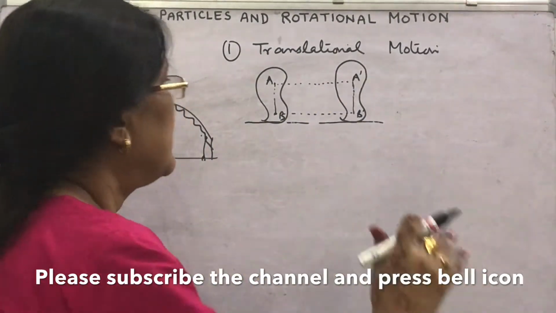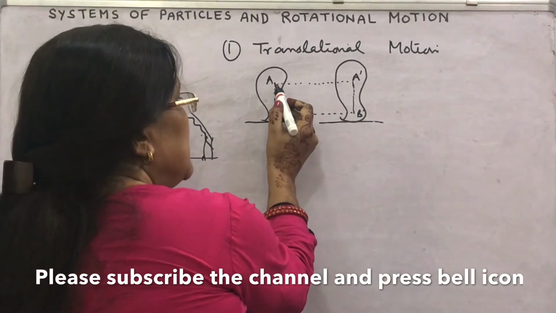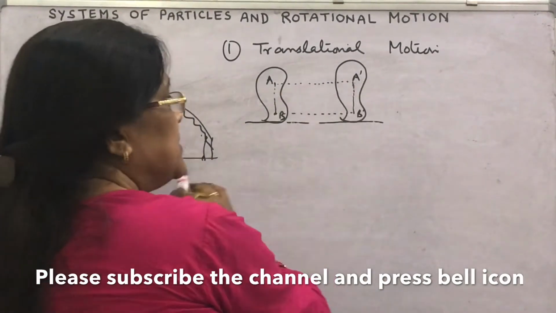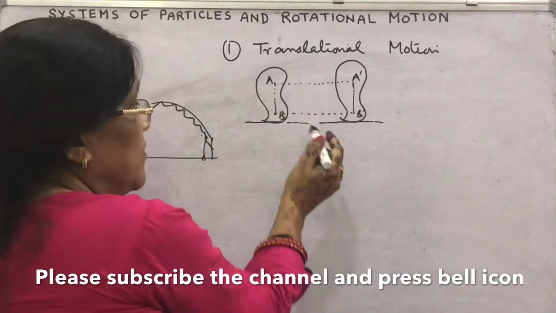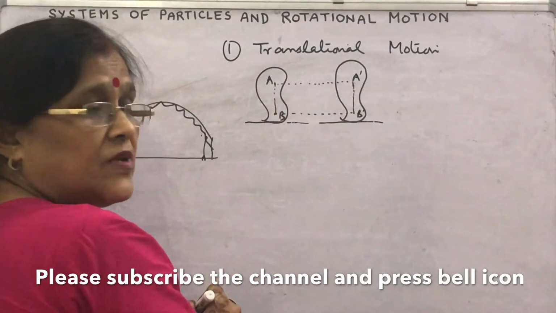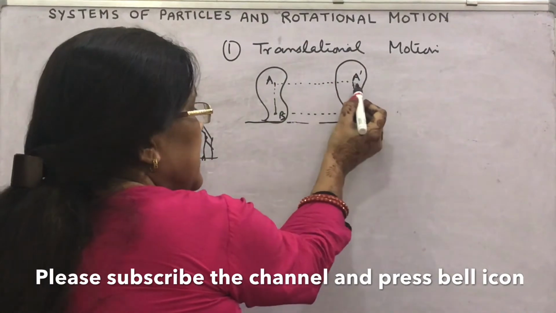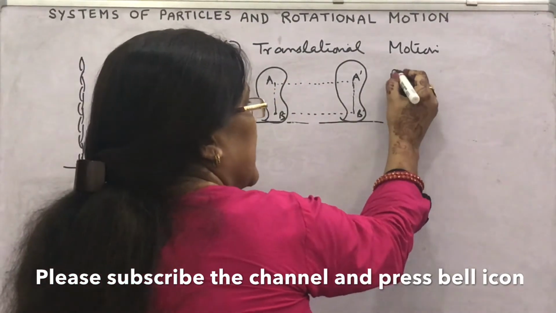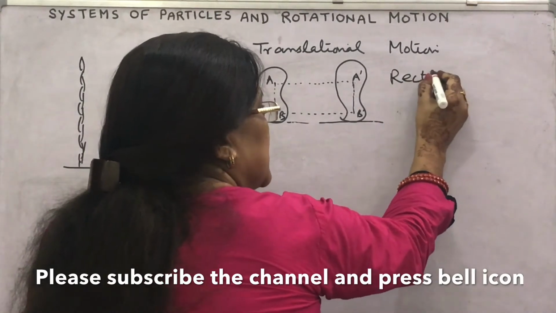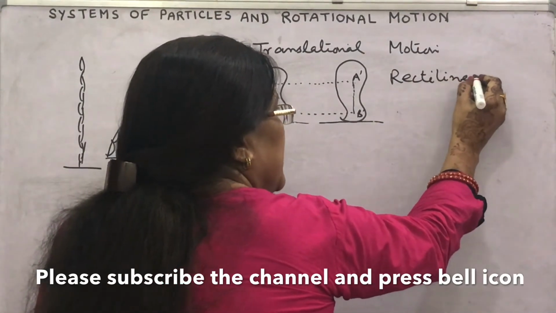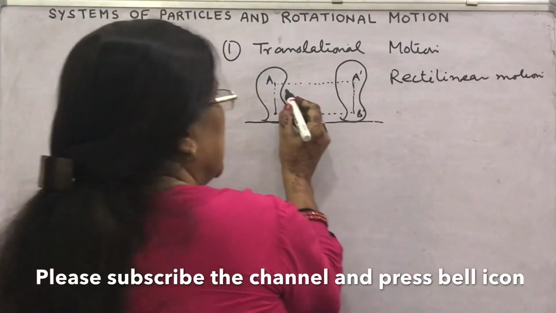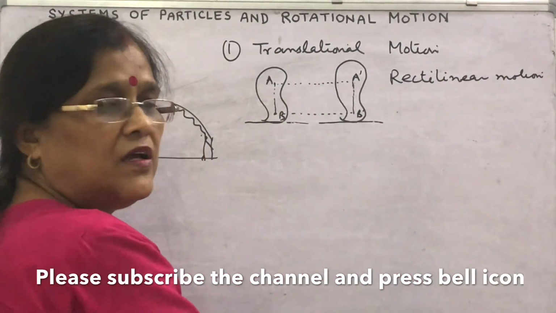Also, if the line joining the same point in different positions, like AA dash, I am talking about AA dash, is a straight line, as is clear in the figure, then it is called rectilinear motion. You know what we mean by rectilinear motion? We have read earlier, motion in a straight line. So this is a straight line.